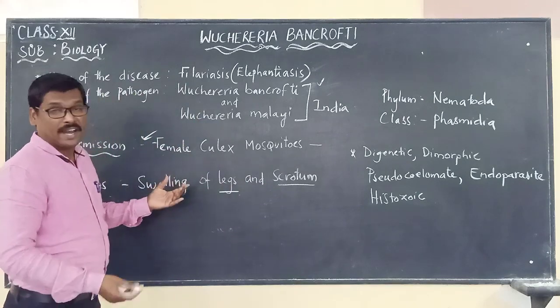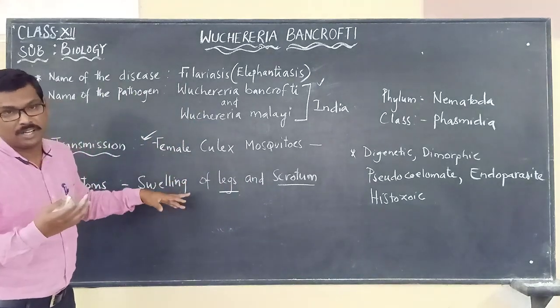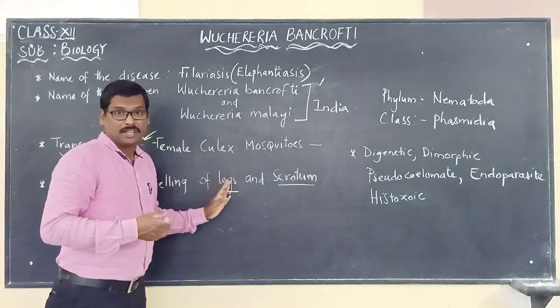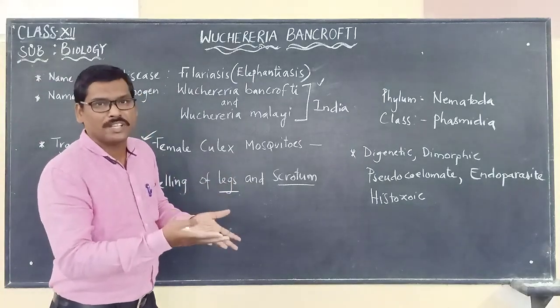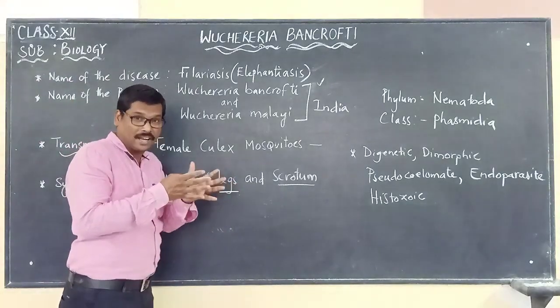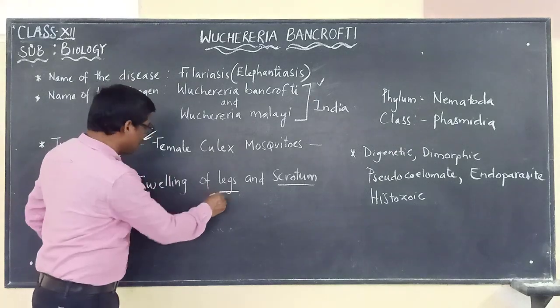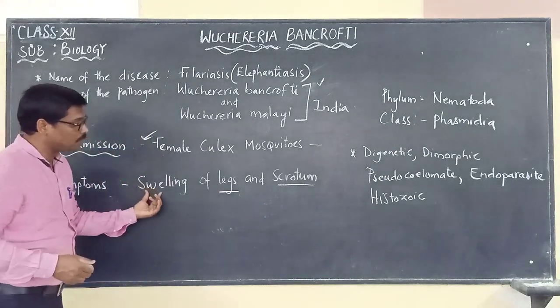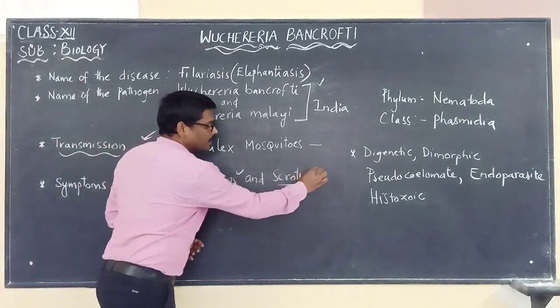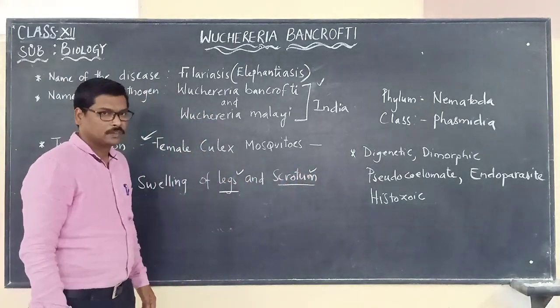These people cannot move from one place to another because of the enlargement of the organs. So we have to remember the symptoms of this disease: swelling of legs and scrotum.